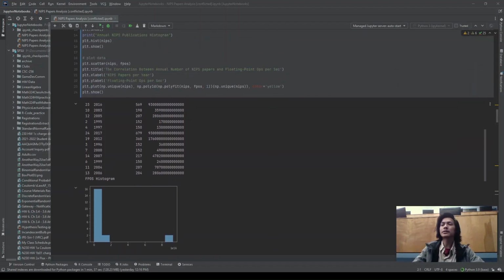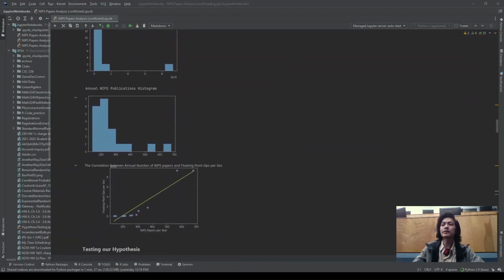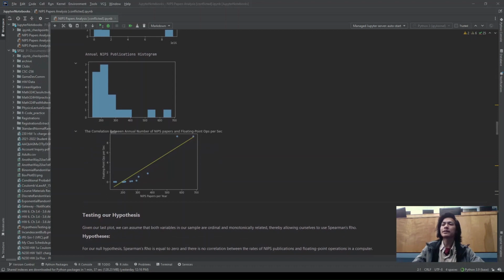Beforehand, we're going to see what that relationship looks like by using a scatter plot. And what we see down here is that there is a monotonic relationship between the annual NIPS publications and the floating point operations observed each year. So while it's not a perfectly linear relationship like we see in the yellow line in this plot, we can see that it's always ascending. So there's a monotonic relationship between the two variables. It's always just going up. It's never going down. What this allows us to do is use Spearman's rho for our hypothesis test.